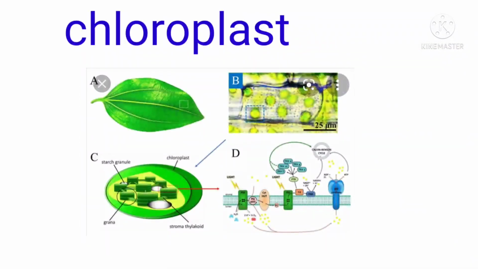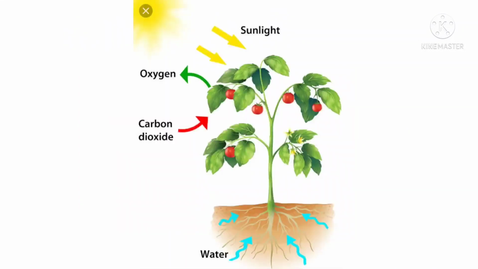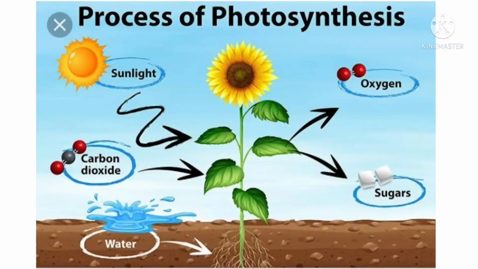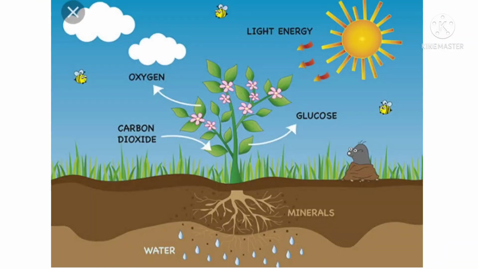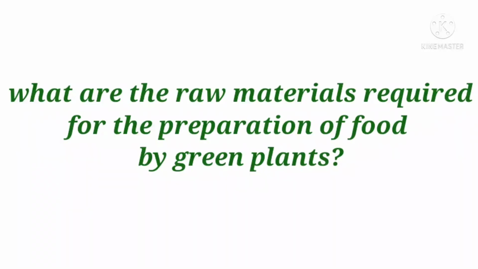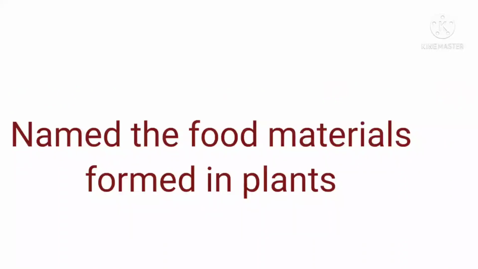It happens in the chloroplast in green parts like leaves, and finally forms glucose or carbohydrate. Children, what are the raw materials required for the preparation of food by green plants? Name the food material formed in plants.